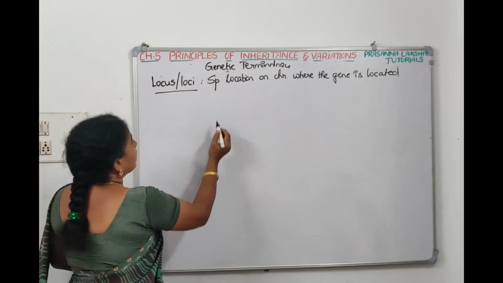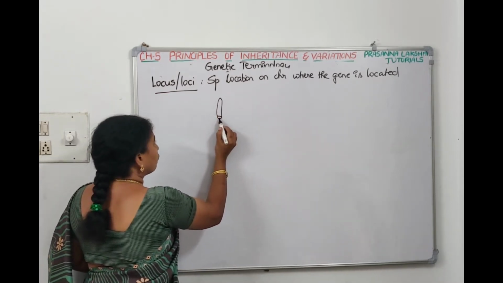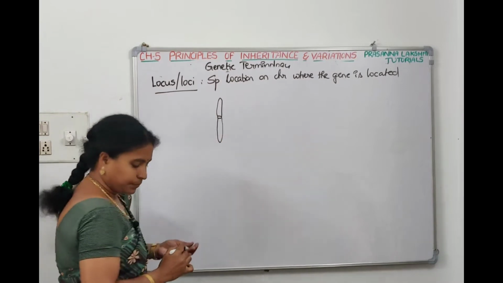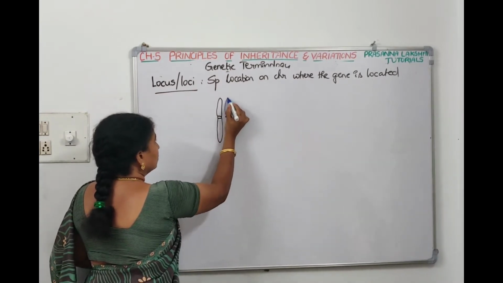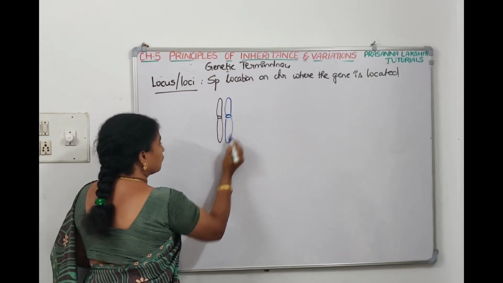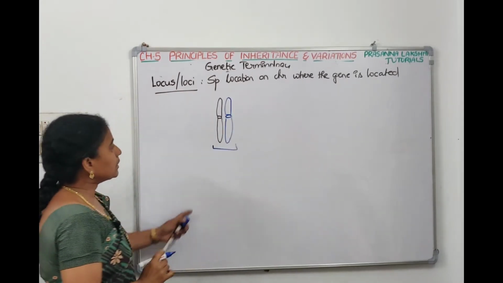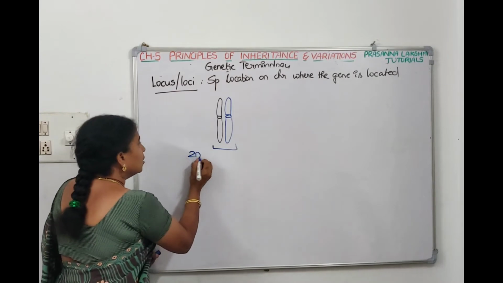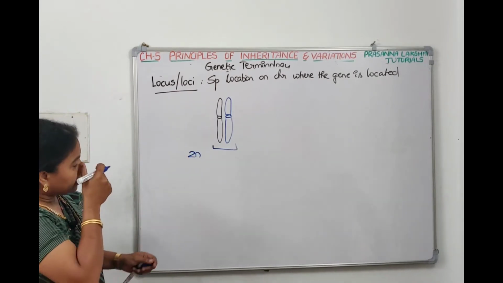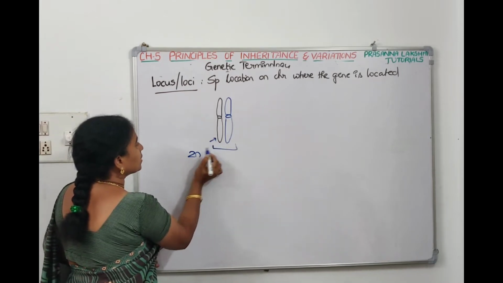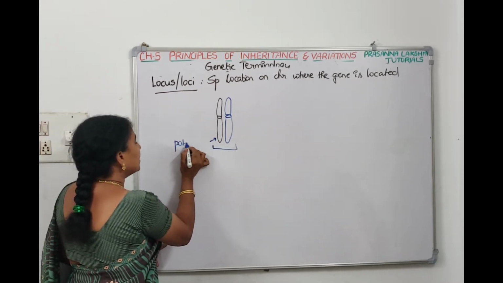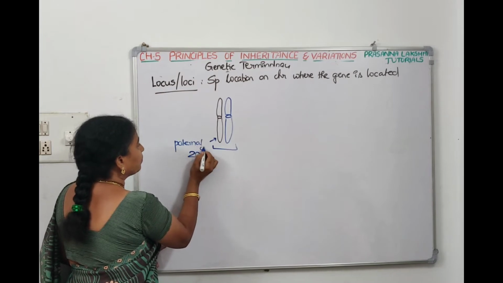For example, if we take the first pair of chromosomes, this is diploid condition because a pair is there, a set is there. This is the first chromosome of paternal origin, the father's chromosome, we call it paternal chromosome.